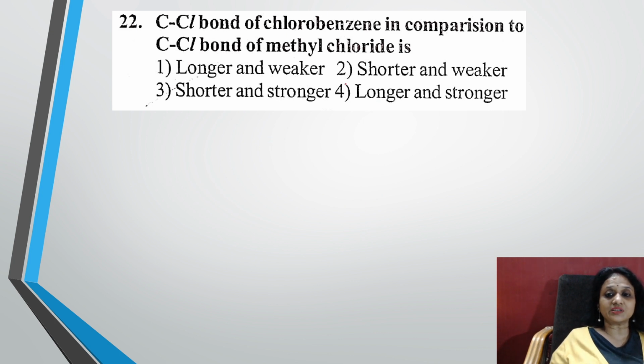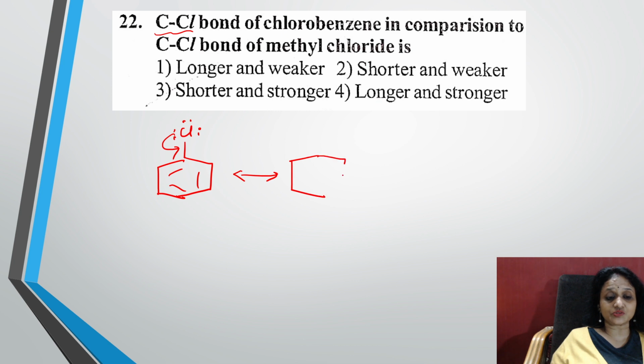Now let us see 22nd. The C-Cl bond of chlorobenzene in comparison to the C-Cl bond of methyl chloride is what? Whenever you see a C-Cl bond, remember, due to partial double bond character, the chlorine donates and you get a partial double bond character. Correct, no, students? So there is a shift: you have a bond here, you have a bond here, you have a bond here.